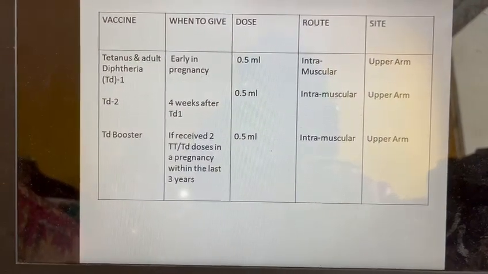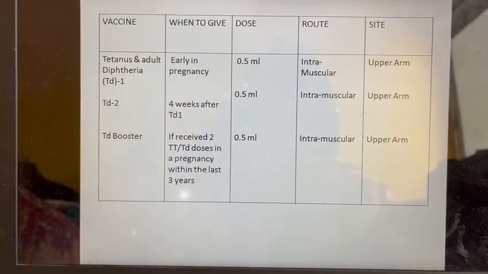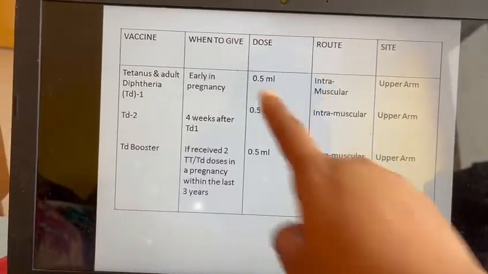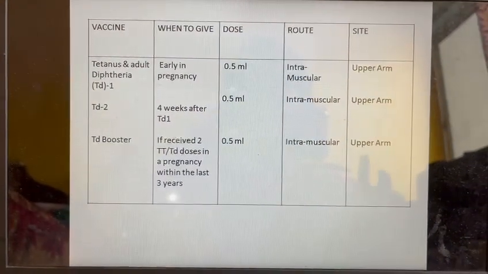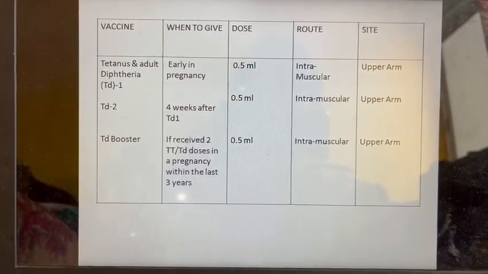How much dose is she going to take? 0.5 ml IM, intramuscularly she is going to take, and the site is upper arm. What is the site? Upper arm. And these three are very important to know for your exam purpose. Mainly the dose, route, site is very important.